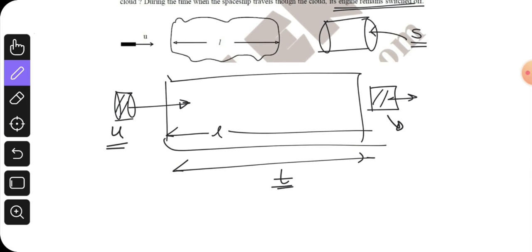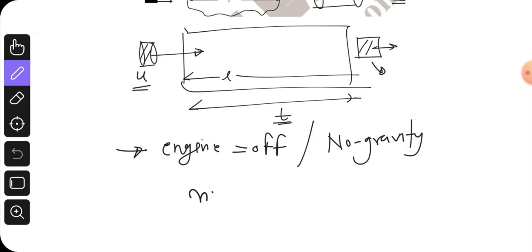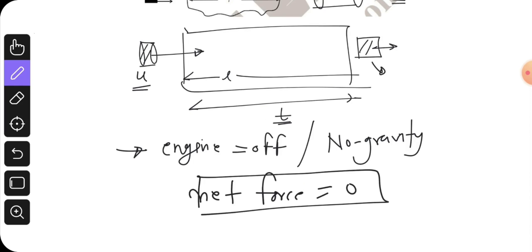Why? Because first of all, if the engine is off as well as there is no gravity, then the net force on the spaceship should be zero.